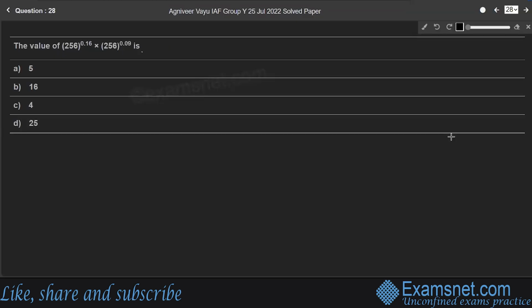Question 28. The value of 256 raised to 0.16 into 256 raised to 0.09 is. Here students, we know some algebraic identities like a raised to m into a raised to n is equal to a raised to m plus n. Here the value of a is 256, we have the base as 256. Apply the same identity here.